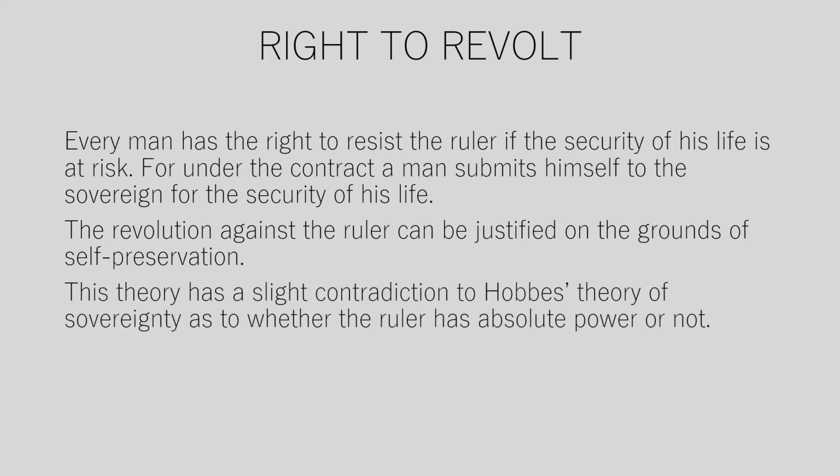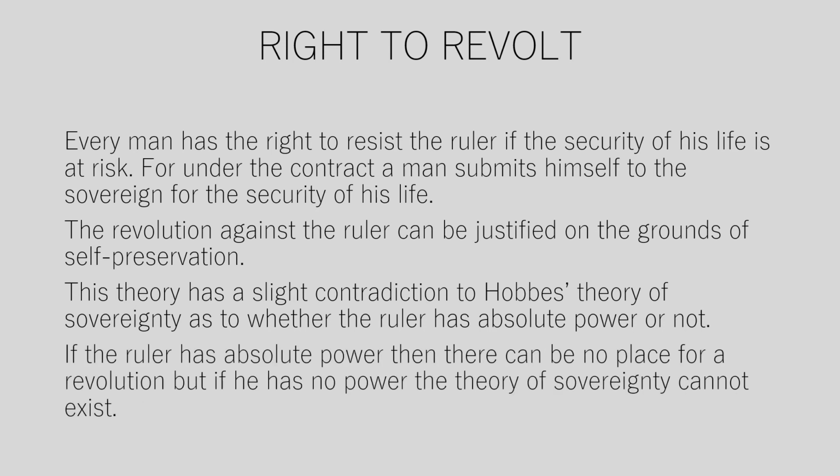This theory has a slight contradiction to Hobbes' theory of sovereignty, as to whether the ruler has absolute power or not. If the ruler has absolute power, then there can be no place for a revolution. But if he has no power, the theory of sovereignty cannot exist.